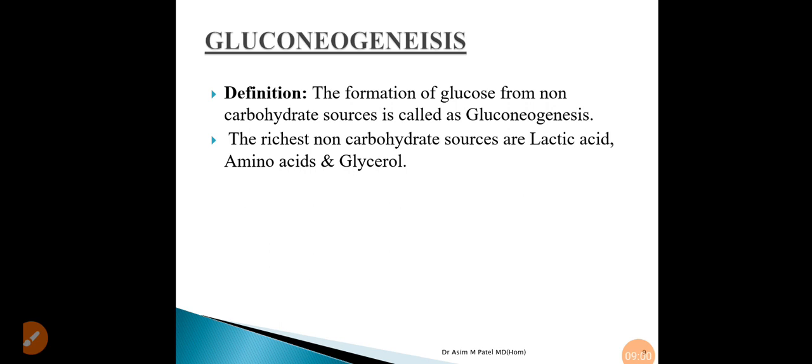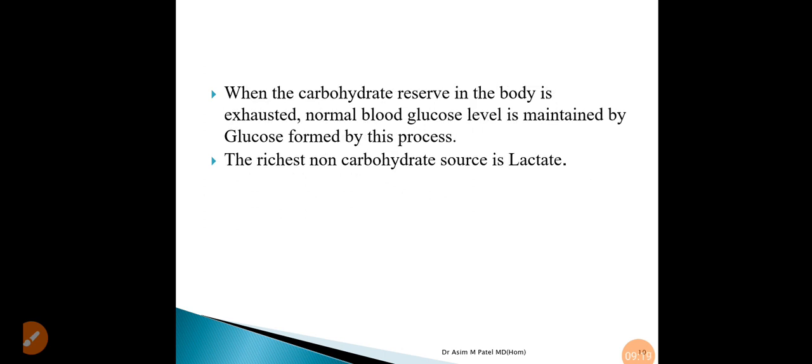Then the next thing is gluconeogenesis. The formation of glucose from non-carbohydrate sources is called gluconeogenesis. The richest non-carbohydrate sources are lactic acid, amino acids, and glycerol. When the carbohydrate reserve in the body is exhausted, normal blood glucose level is maintained by glucose formed by this process. The richest non-carbohydrate source is lactate.